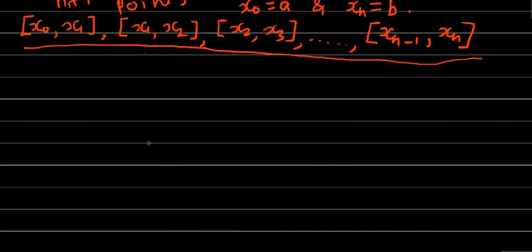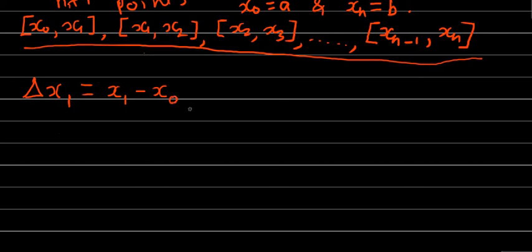So the length of the first subinterval, that is x0 to x1, is x1 minus x0. That we denote by the notation delta x1. Delta x1 means the length of the first subinterval, where the 1 denotes the first subinterval. So delta x1 is the right end point of the first subinterval, which is x1, minus the left end point of the first subinterval, which is x0.